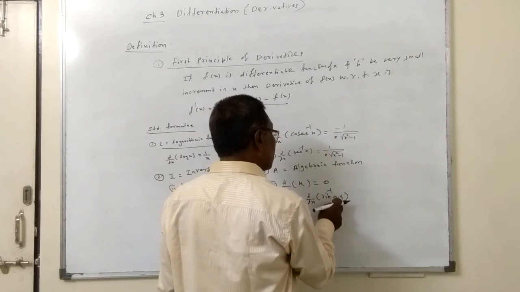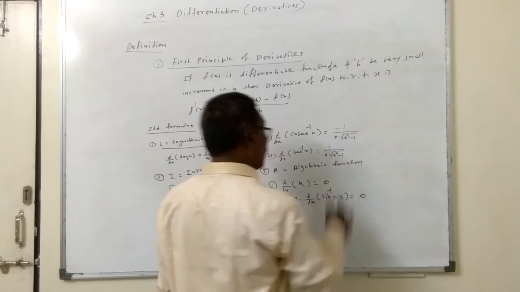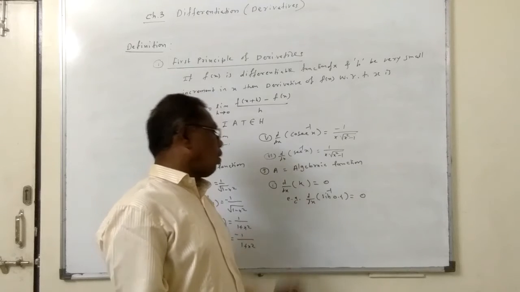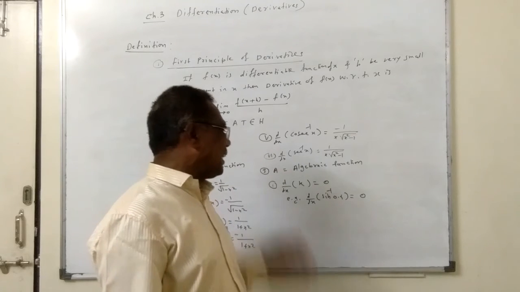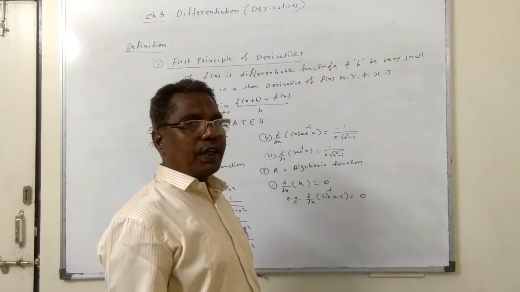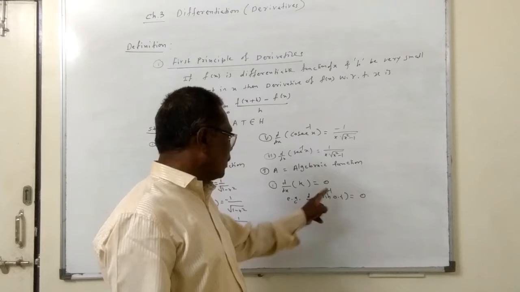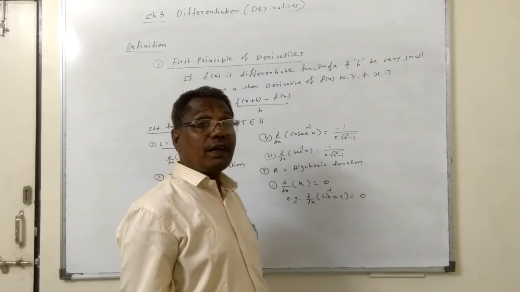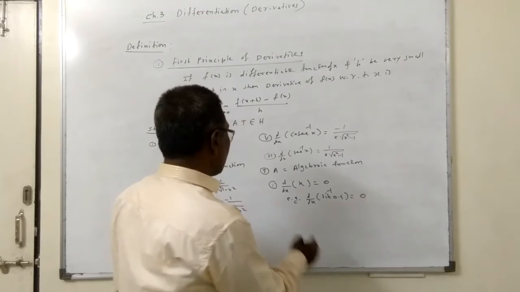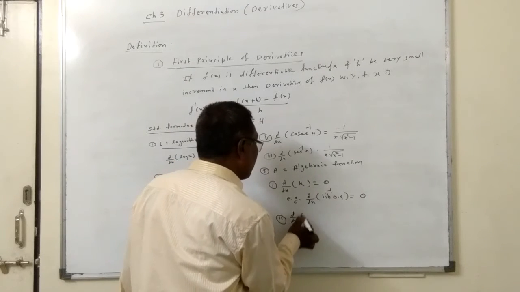Here in sine inverse 0.4, x is not there, so this is a constant, and the derivative is 0. In whatever form that constant is written, it is immaterial; you observe with respect to which variable you are taking the derivative. If that variable is absent in the function, you treat it as a constant, and the derivative of a constant is always 0.